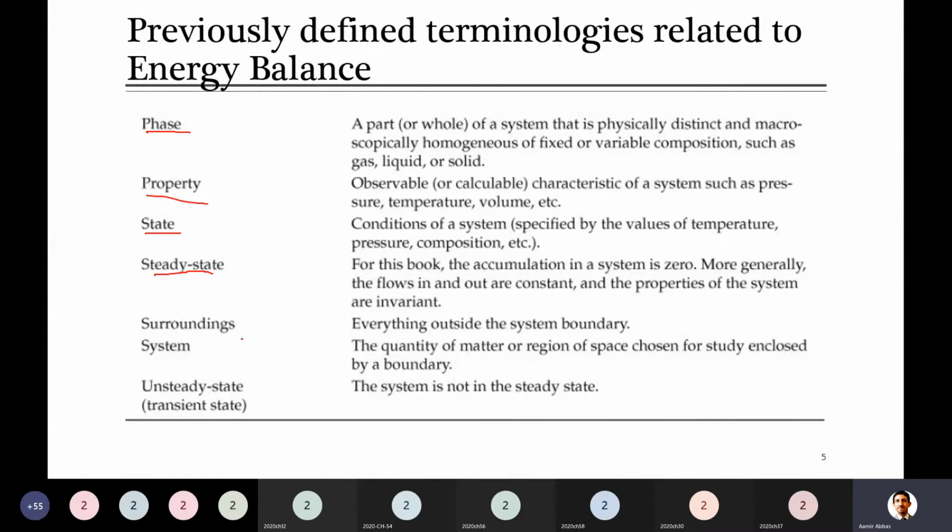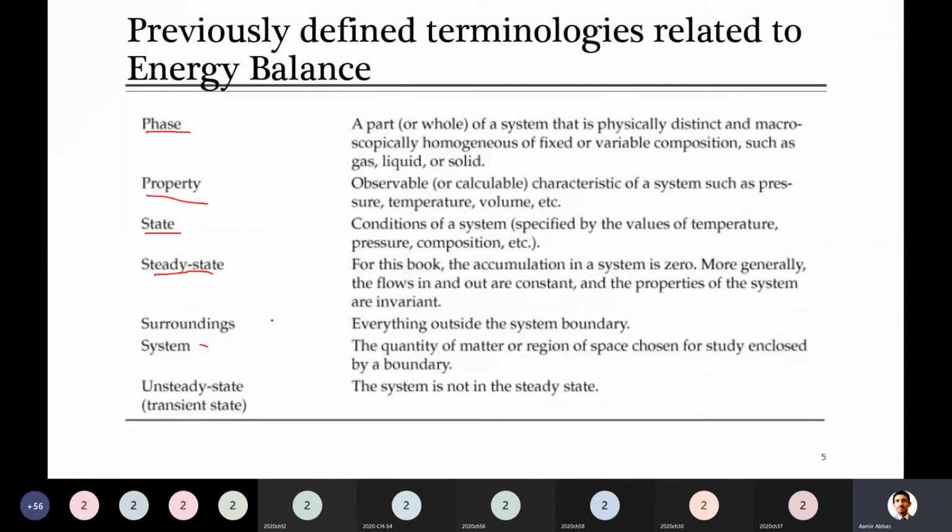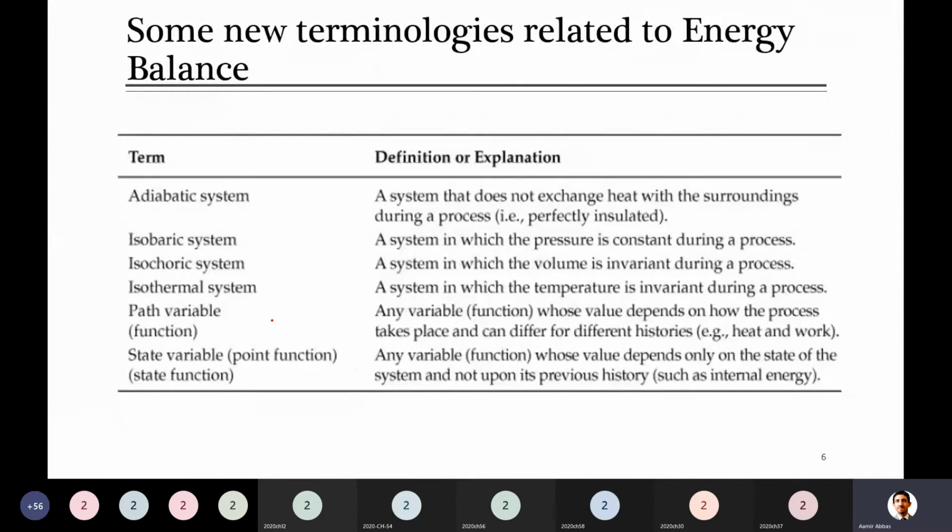Then there were these two terms you already remember, system and surrounding. System is anything which is under study, and everything outside that system boundary is called surrounding. So up to here, except extensive and intensive properties, you are already well aware of all of these terminologies, as they were discussed earlier. But there are a few other terminologies maybe you know from some earlier classes, but they were not discussed in this course. So let's look at that.